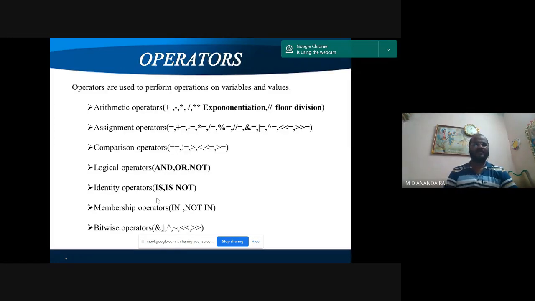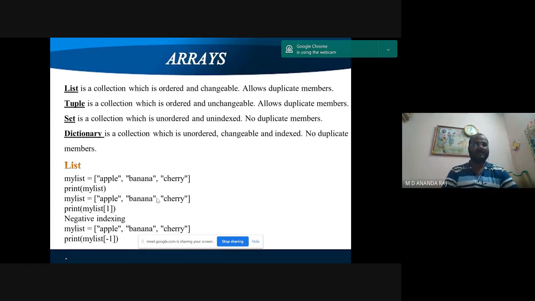So, operators in Python. Python supports the following operators: arithmetic operators, assignment operators, comparison operators, logical operators, identity operators, membership operators, bitwise operators. Then you have arrays. Python has four different types of array.